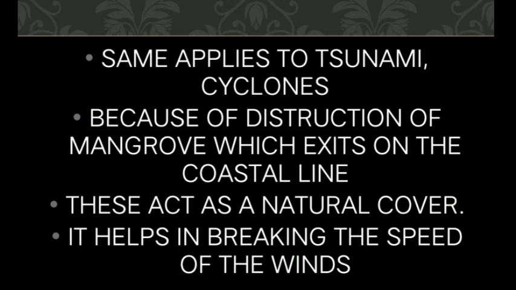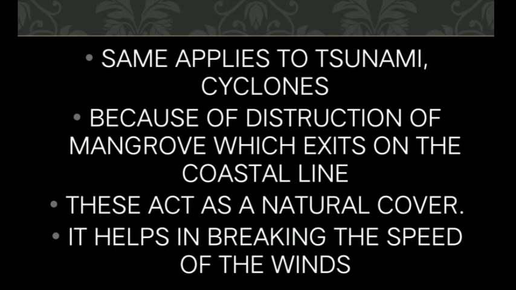This will definitely make the impact of cyclones and tsunamis higher, because coastal wetlands and mangroves act as a natural cover and provide a natural barrier which can reduce the impact of cyclones and tsunamis, because they essentially absorb the impact, the power of excess water or any other floods which can come in during cyclones and tsunamis.